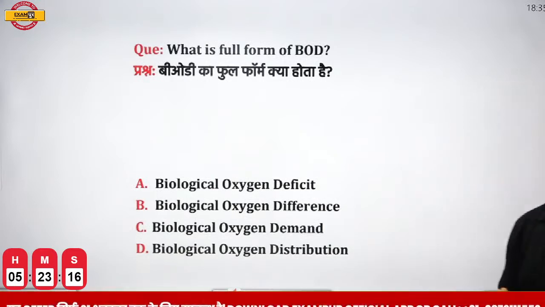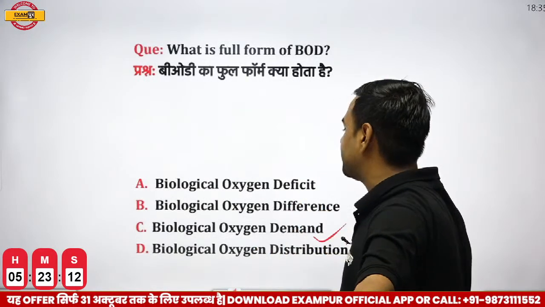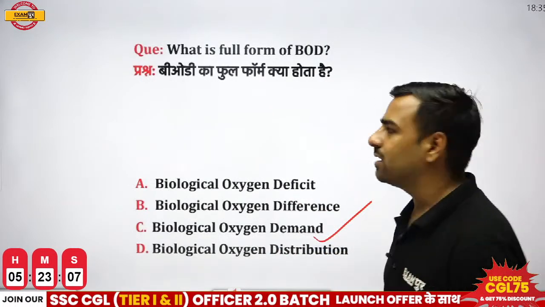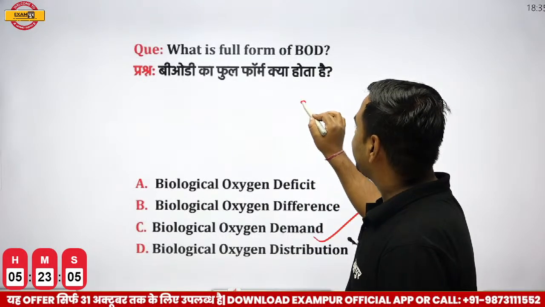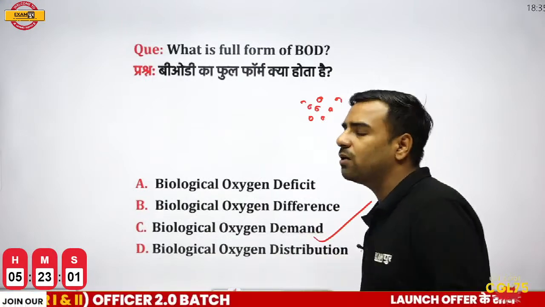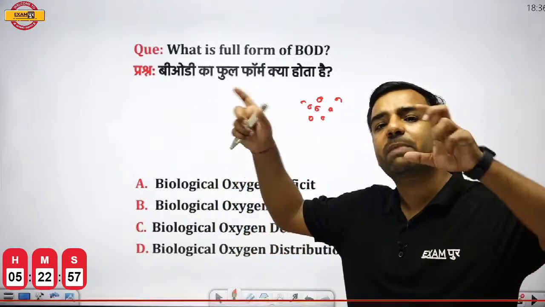So yes, Prajwal is going with C. That is biological oxygen demand. Vinod, you are also with C, and that's totally correct. Here the correct answer is biological oxygen demand. Now, if I talk about any river or lake, there are bacteria helping in the degradation part, right? Now, how much oxygen is required to degrade that part? So here we talk about biological oxygen demand.